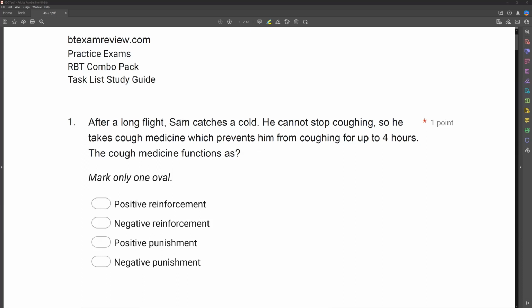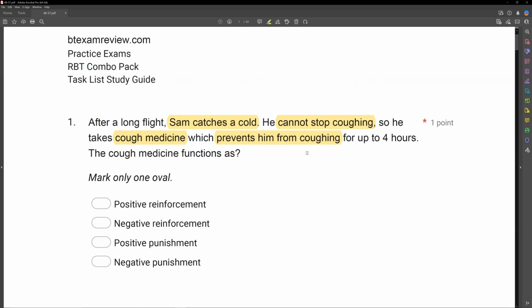So, we know Sam catches a cold. He cannot stop coughing. So in response to coughing, he takes cough medicine, which prevents him from coughing. So in the future, when he's coughing, what does Sam do? He takes more cough medicine. So has his behavior increased or has it decreased? Well, his behavior has increased and maintained because when he takes cough medicine, it prevents him from coughing. So we know preventing him from coughing acts as reinforcement.